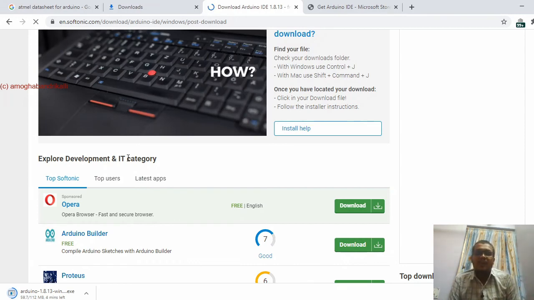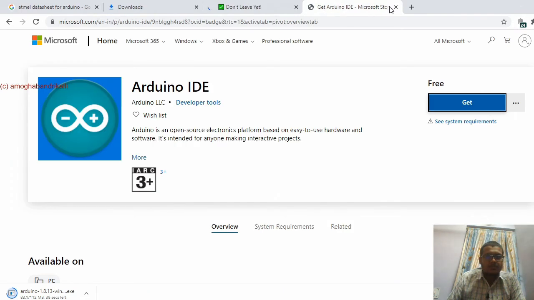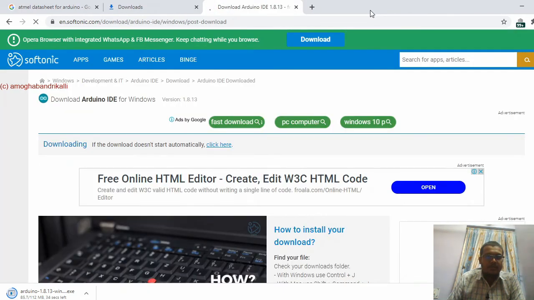It also provides a serial monitor, so whenever you are using UART or something like this, you can give an input through this IDE. It's taking a bit of time.